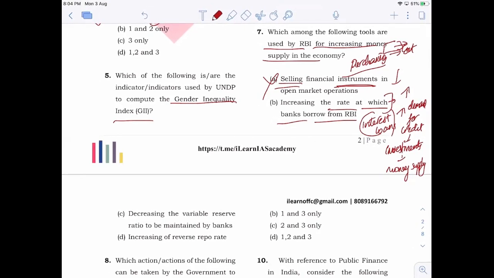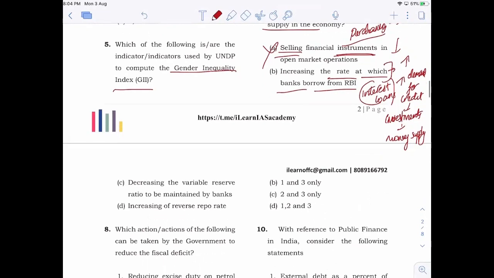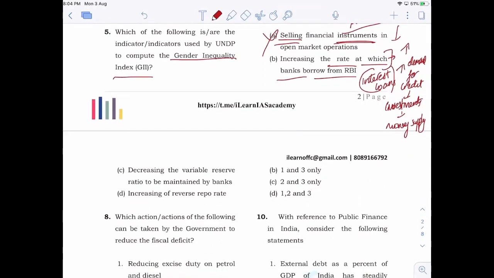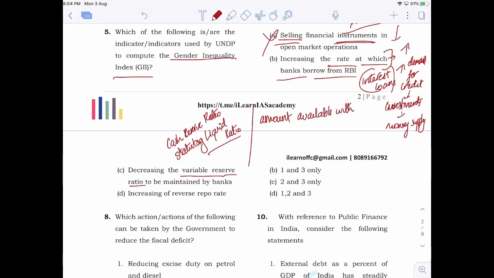Okay. Now, next is decreasing the variable reserve ratio. Now, what are variable reserve ratios? That means cash reserve ratio or statutory liquidity ratio, etc. So when these ratios are reduced, that means the amount available with banks for providing credit increases, right?